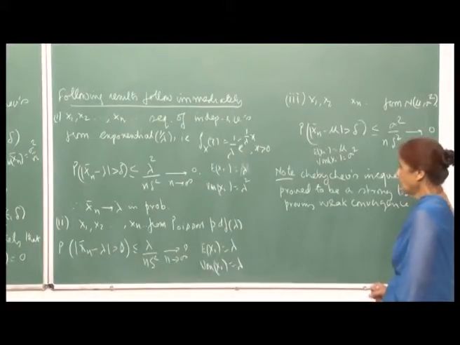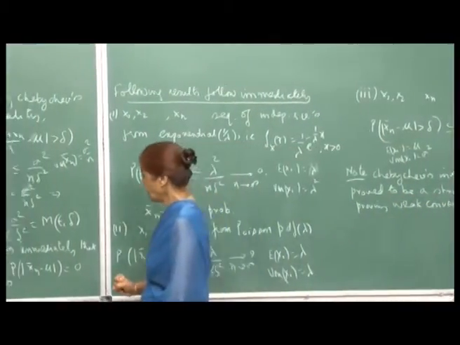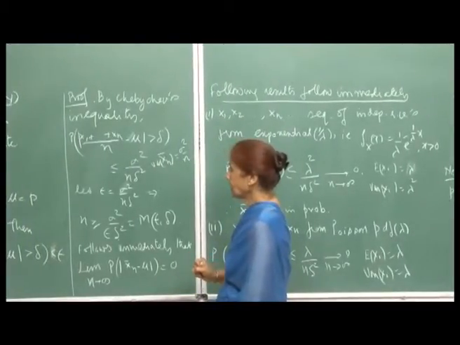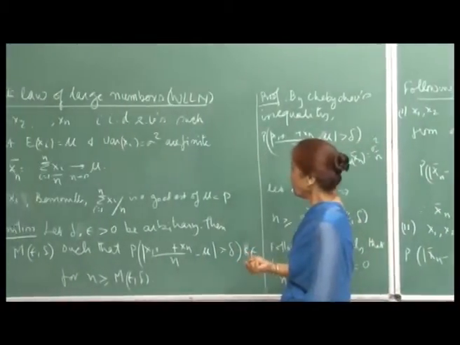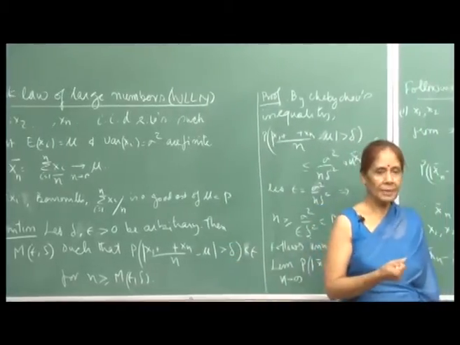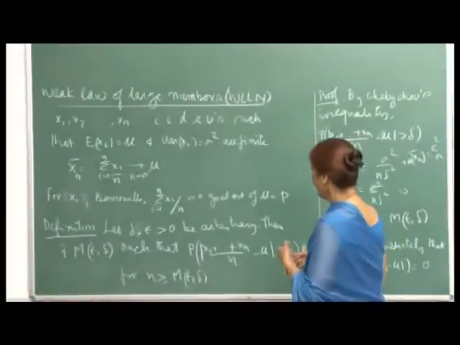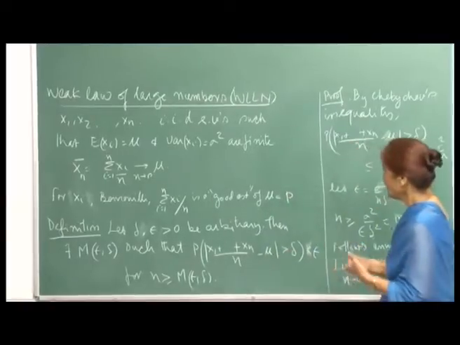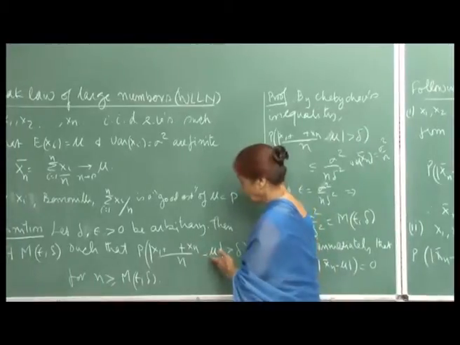Okay. So, the whole idea, and one needs to emphasize this again, is that we are not saying that the value of x n bar will tend to mu. What we are saying is that in probability, it will tend to. So when we say it is a good estimate, this is in terms of probability, that the probability is very high of this number becoming closer and closer to mu.